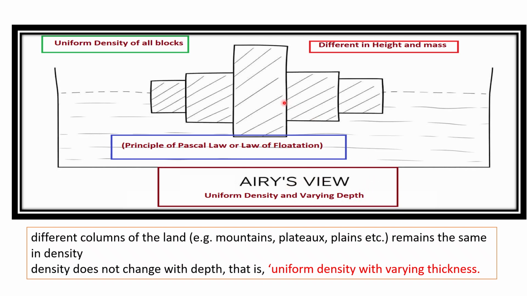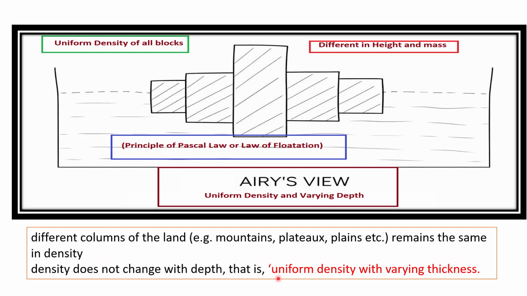Here I would like to mention one thing. The higher the column, the higher the height and the higher the mass, but all have the same density. The higher the column and the higher the mass, the more projection in the substrata. So the higher the column, the higher the root, and the shallower the column, the shallower the root. The basic principle behind this is different height and different mass but uniform density. That's why Airy's concept is popularly known as the root theory.